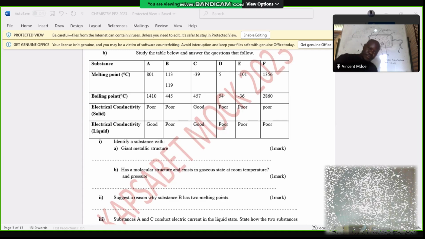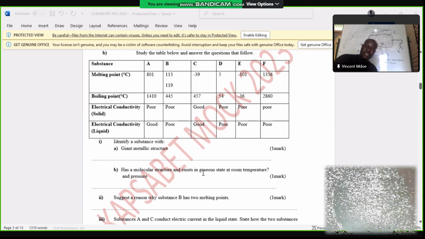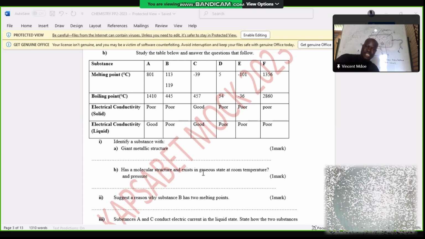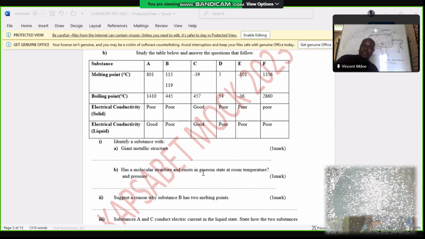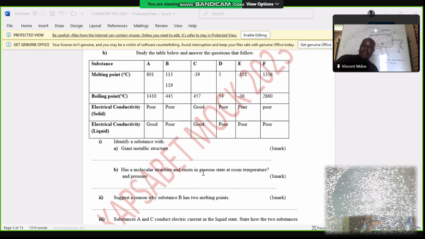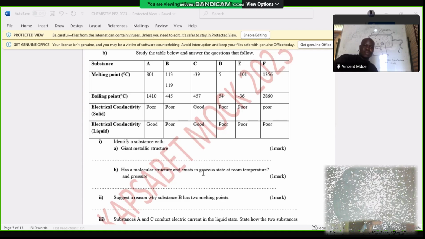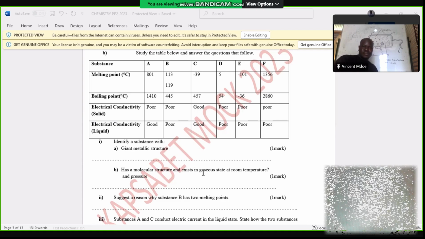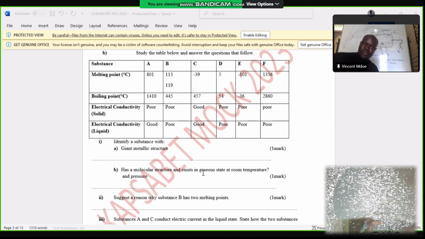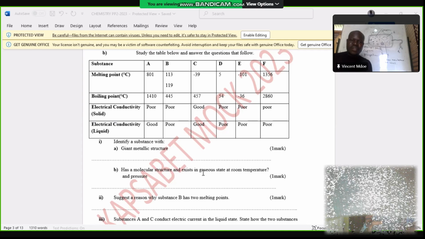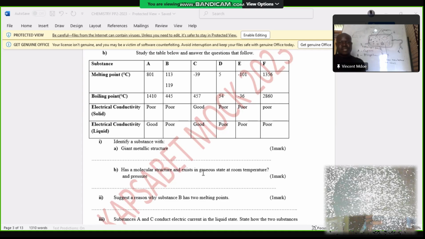That is good. Boiling point. For liquid at room temperature, you check the melting point. If it melts below room temperature, but boils above room temperature, then it is a liquid at room temperature. It has to boil above the room temperature. When you talk about room temperature, we are talking about 25 degrees Celsius. We look at the boiling point.